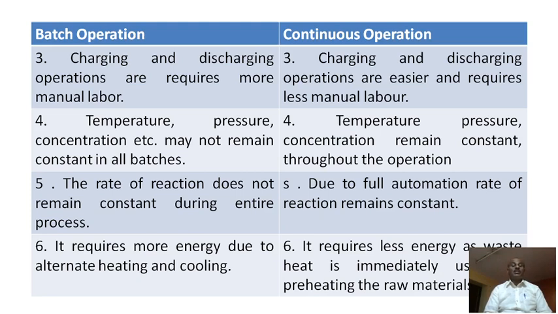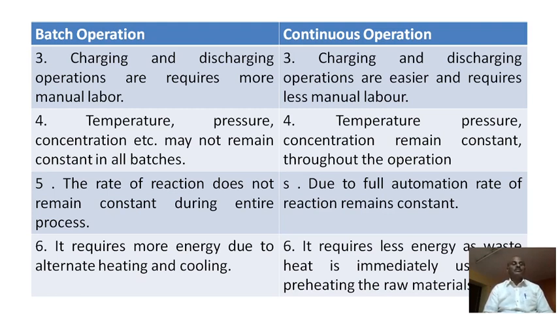First batch is completed, second batch is completed, third batch is completed, and each time the parameters do not remain the same. They can change. But in the continuous process, all the parameters are adjusted one time, so they remain constant and work continuously. There is no change. But in the batch operation, there may be differences from batch to batch.